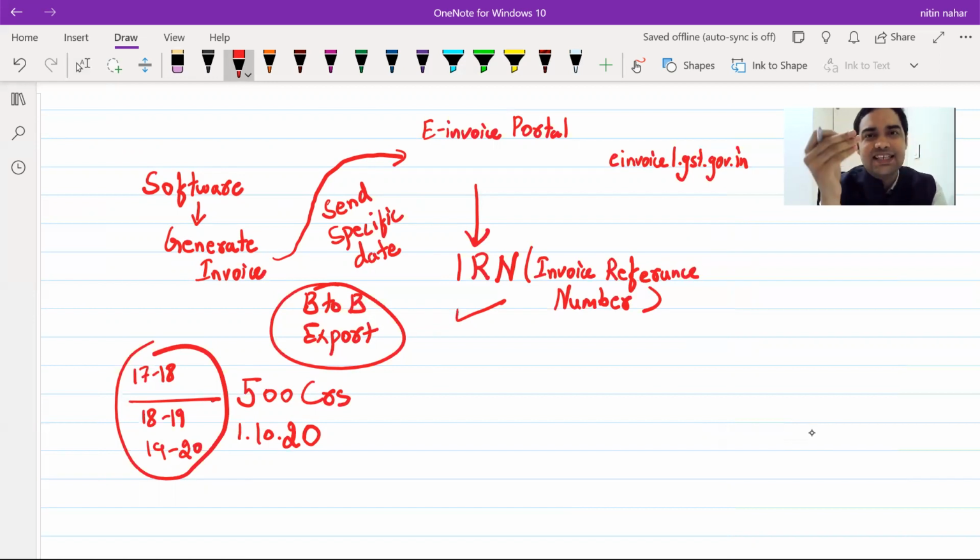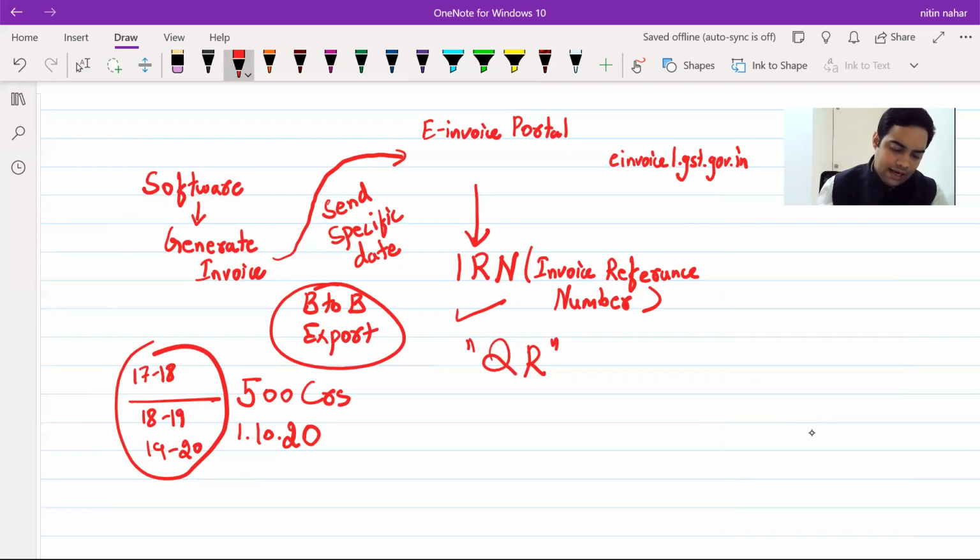Now, in such cases, there is no need to generate duplicate and triplicate copy because there will be one e-invoice. That's sufficient. Government also plans to introduce QR code, but for QR code, there's a deferment which has been done. Quick reference code, QR scanning, you use it for scanning. There is a deferment even today when I am speaking. So till 1st April, they have allowed that QR code, even if it is not there, that's fine. That's why at present, QR codes are not relevant for your May 2021 exams.